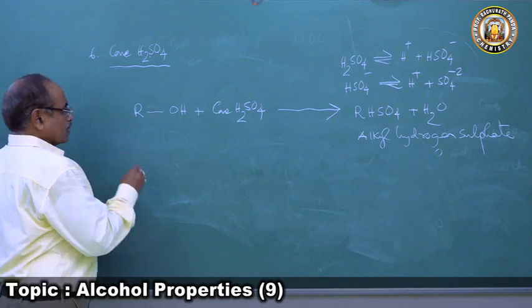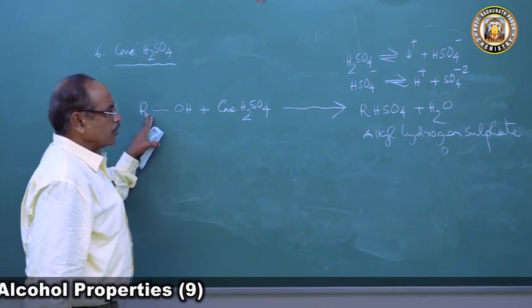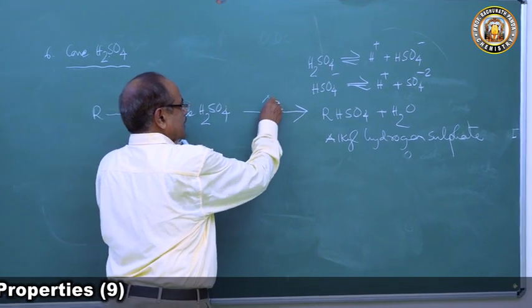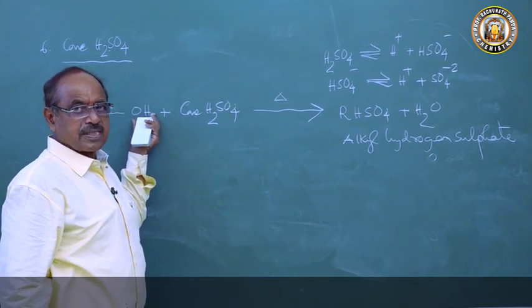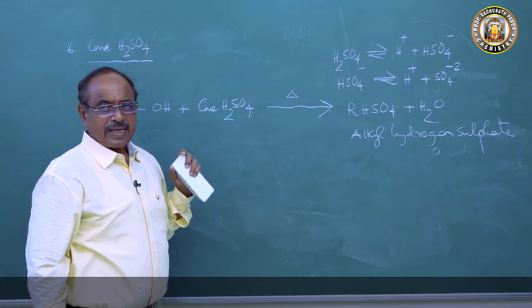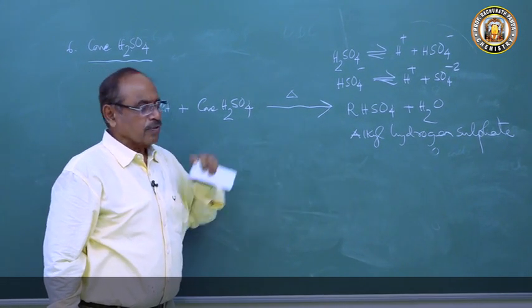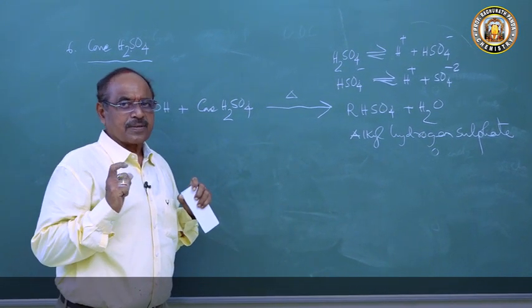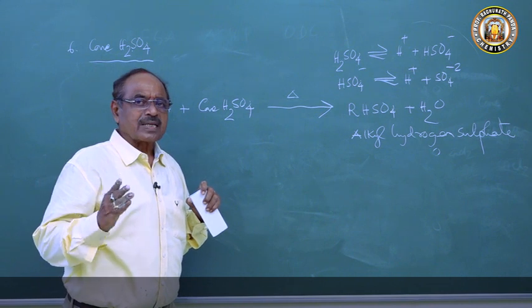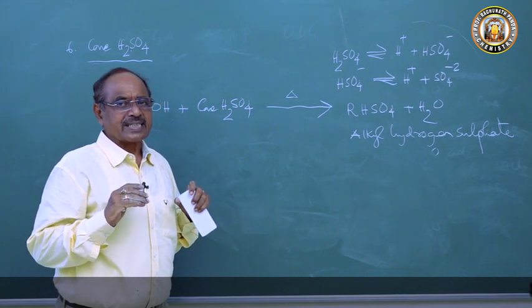So when alcohol is heated with concentrated sulfuric acid, the OH group of the alcohol is substituted by HSO4 minus with elimination of a molecule of water to form alkyl hydrogen sulfate. Different types of products are formed under different conditions.